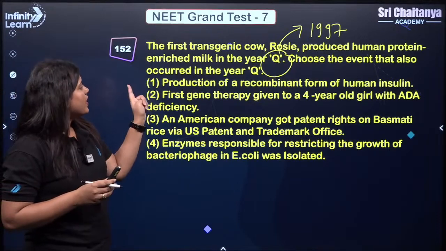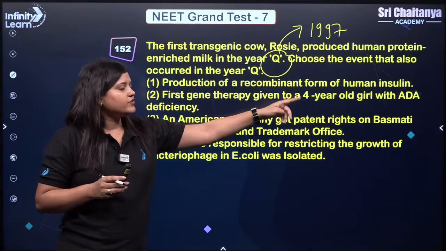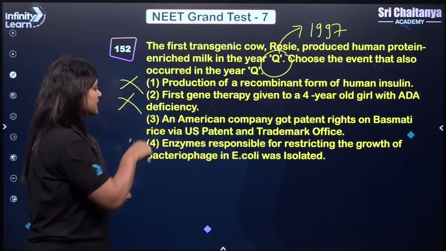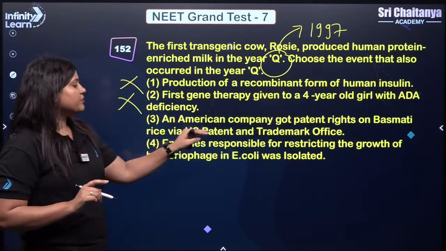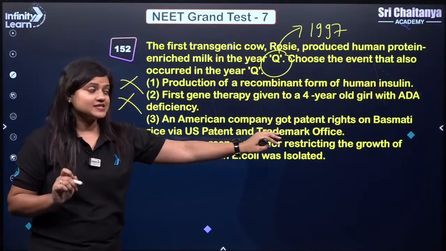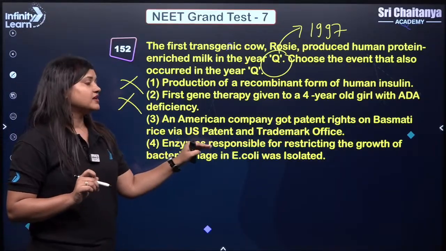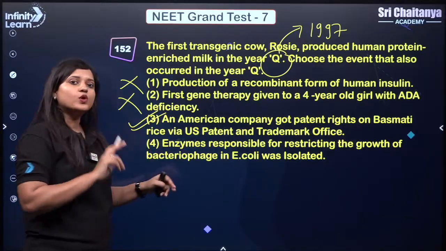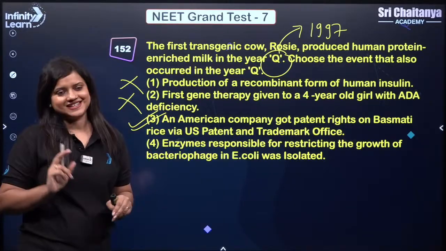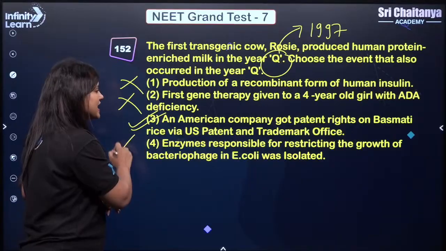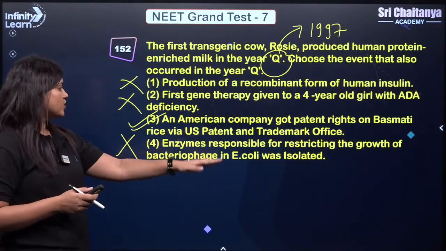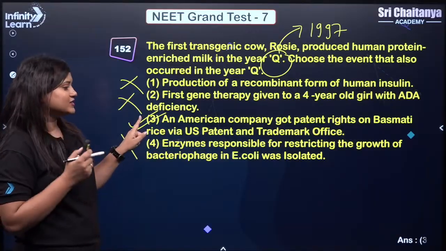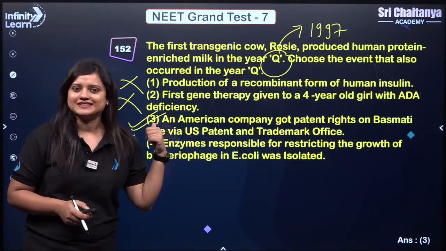Okay, so production of a recombinant form of human insulin was not done in the same year. First gene therapy was given in 1990. An American company got patent rights on basmati rice via the US Patent and Trademark Office. Absolutely. So this will be the answer, and both the years are mentioned in your NCERT. Yes. An enzyme responsible for restricting the growth was isolated? No. So the correct answer here will be 3. Okay, a very good question.